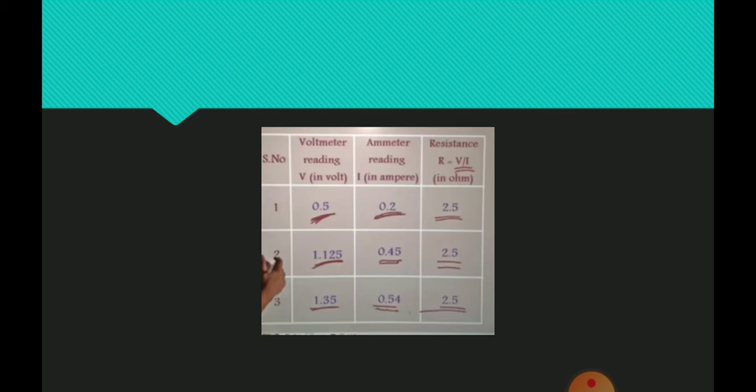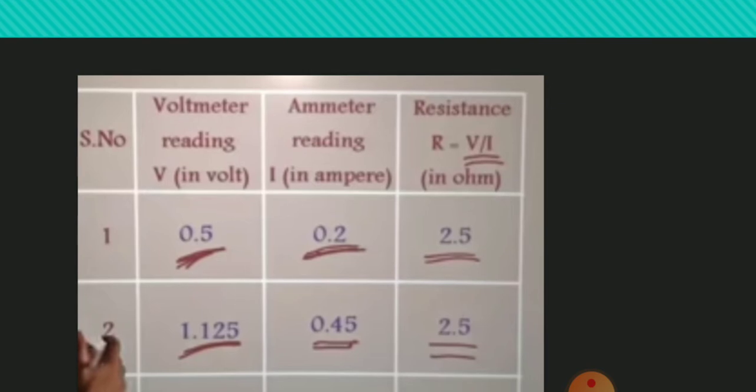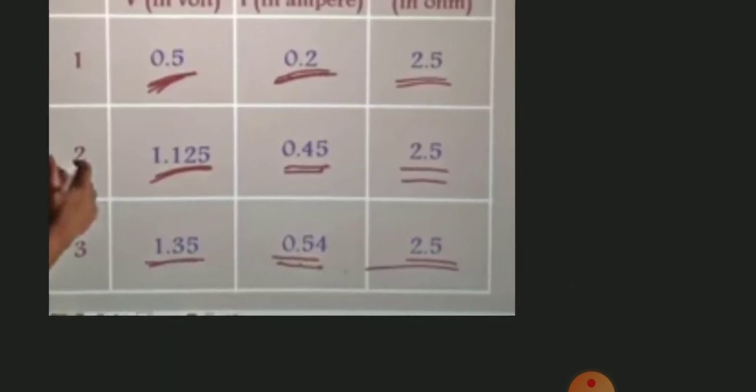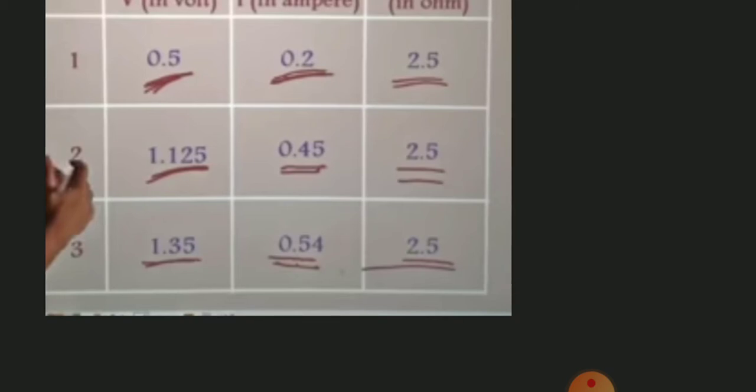We observe the voltmeter reading is 0.5 volt and the ammeter reading is 0.2 ampere. Now we calculate the resistance, which is 2.5 ohm. The second reading: voltmeter 1.125 volt, ammeter 0.45 ampere, and the calculated resistance is 2.5. The third: voltmeter reading is 1.35 volt, ammeter reading is 0.54 ampere, and the resistance value is 2.5.